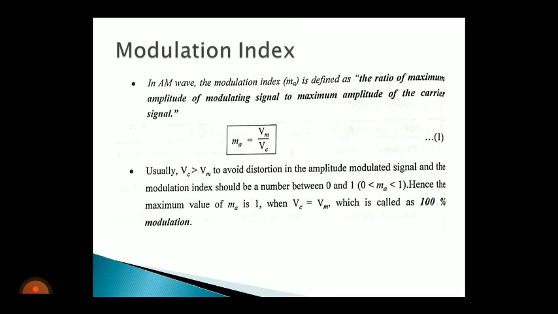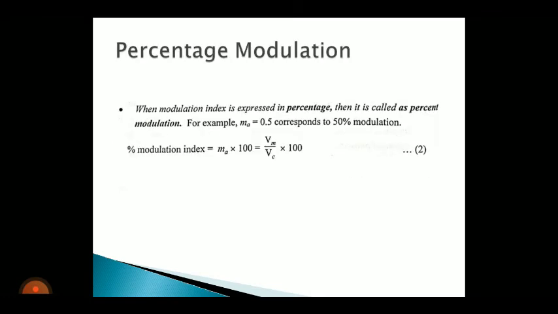Then percentage modulation. When modulation index is expressed in percentage, it is called percent modulation. From the name itself, we can say it is expressed in percentage.